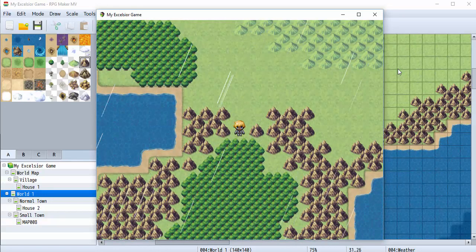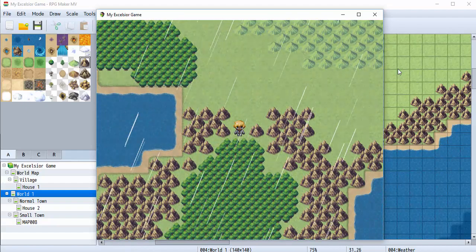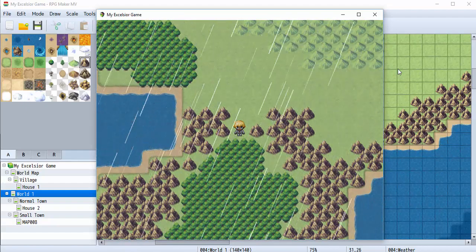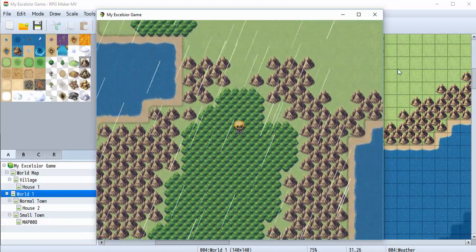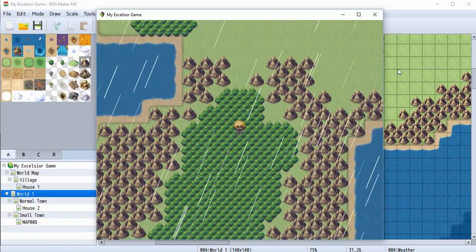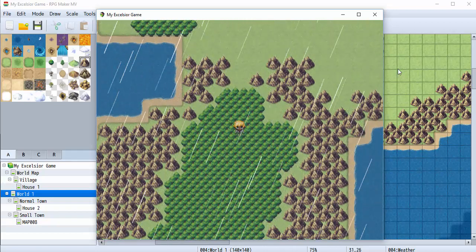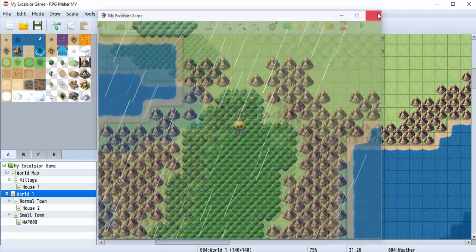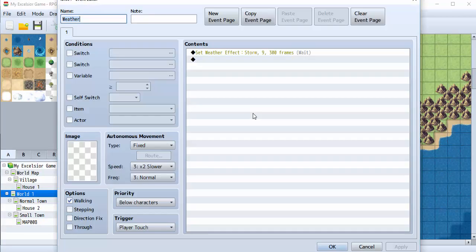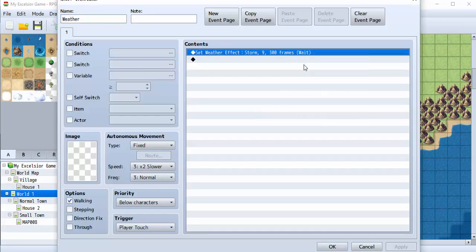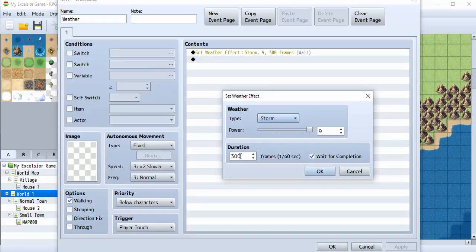So basically I can't move now. I'm pressing the button and it's stopped me until the time frame is up that I put. So if you want to stop your character for however many frames you want them to stop, that's what that's for. It's going to keep raining.